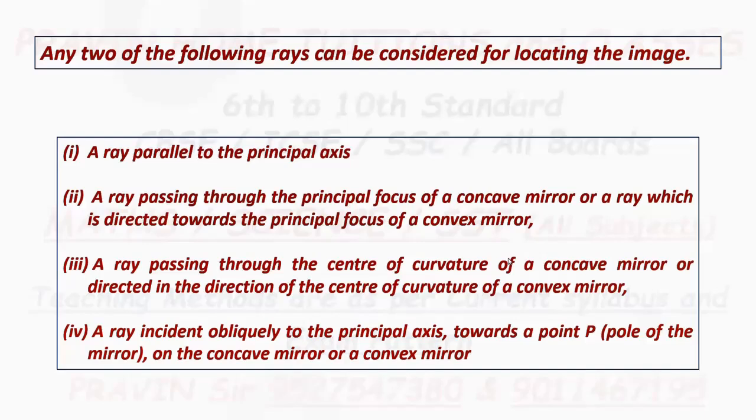And fourth ray: a ray incident obliquely to the principal axis towards point P, the pole of the mirror, for both mirrors. Out of these four rays, you have to select only 2, because you already know how a ray will get reflected when it falls on the mirror.